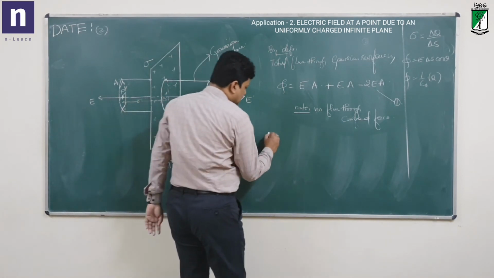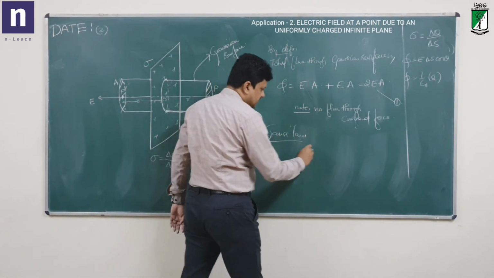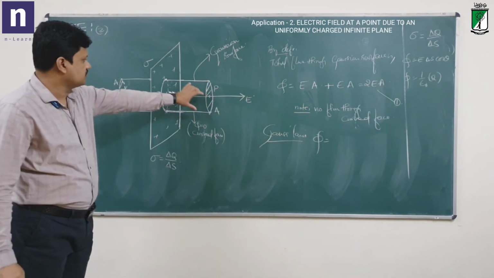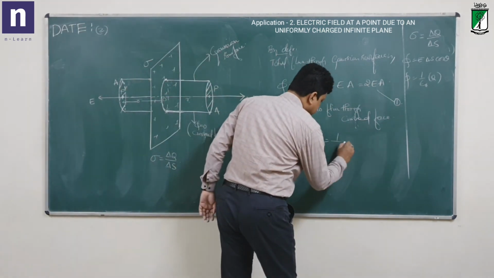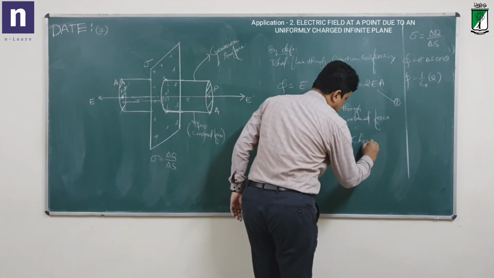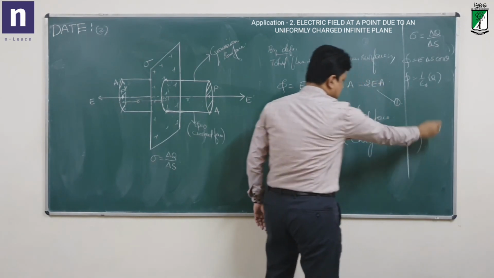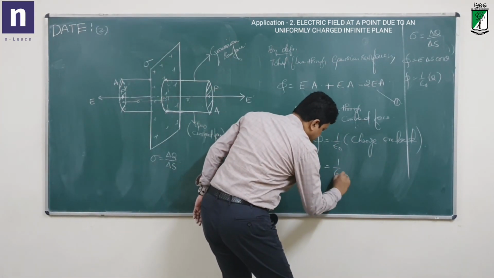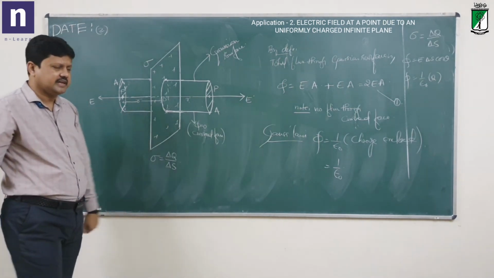Now, same way, what is the Gauss law here? Gauss law says the total normal outward electric flux through any closed surface is equal to 1 by epsilon naught times the charge enclosed. So what will that be? It is 1 by epsilon naught times what? What is the total charge enclosed by this closed surface now here?